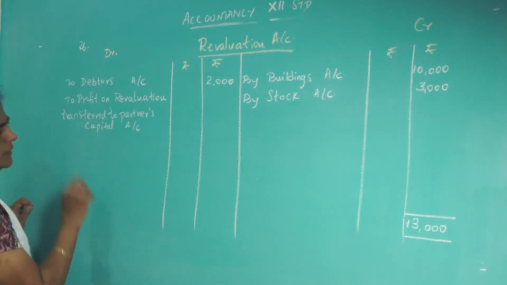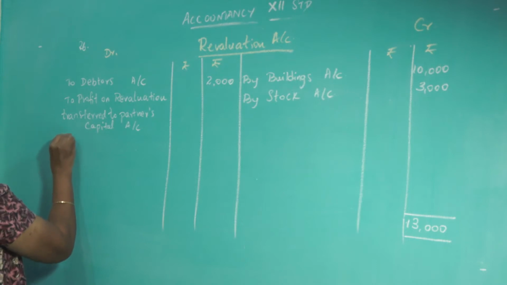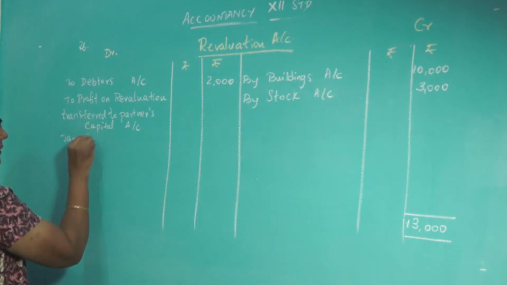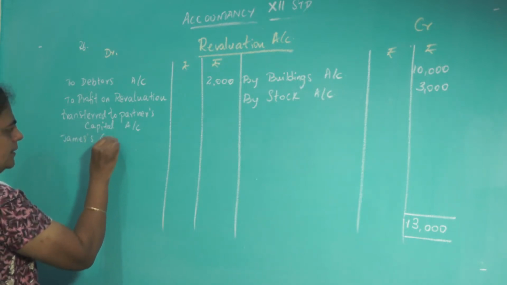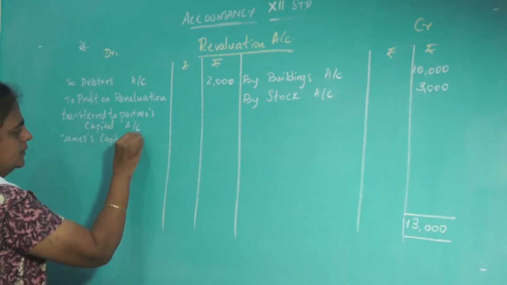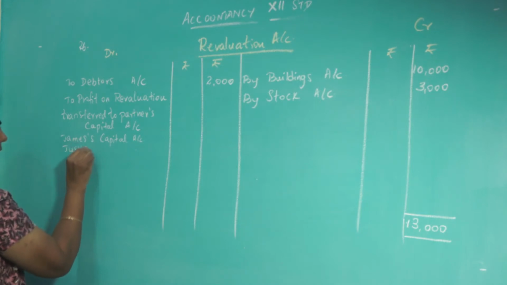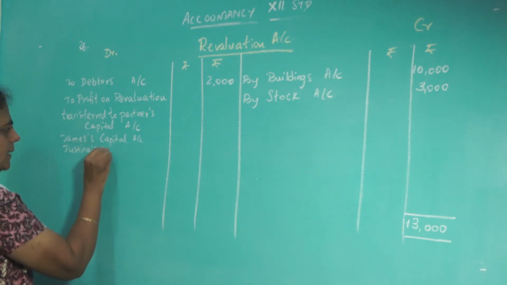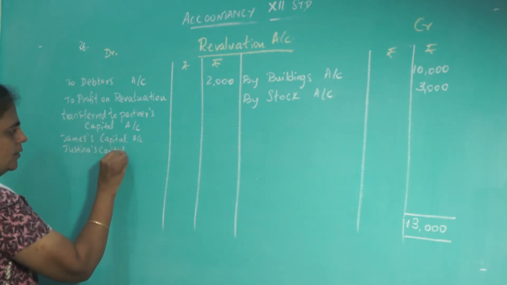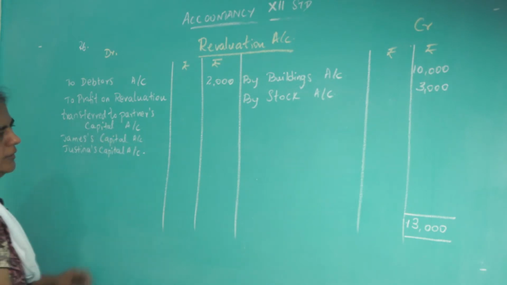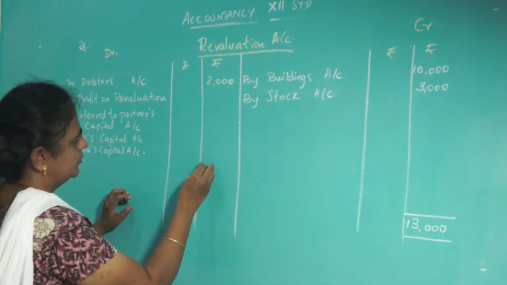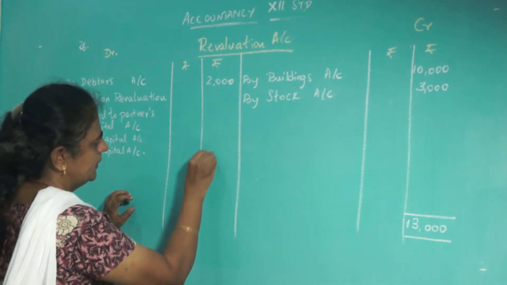Who are the old partners? James's capital account and Justina's capital account, these are the old partners. So 13,000 minus 2,000, the total profit is 11,000.